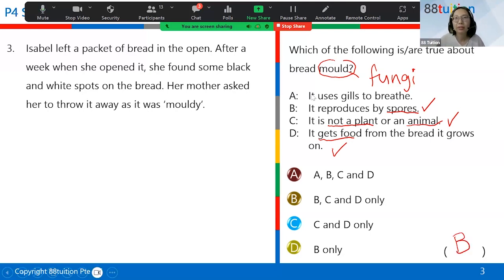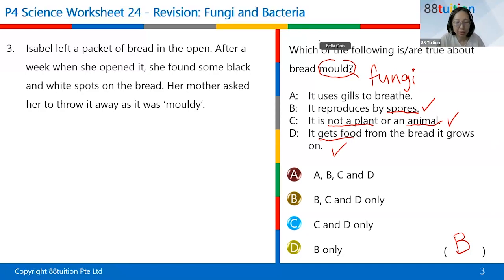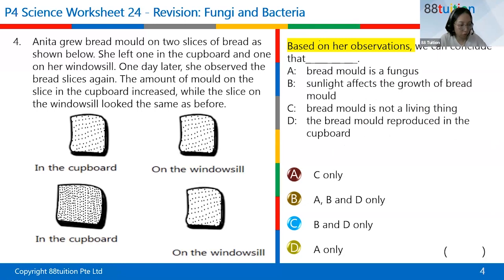All right. So it reproduces by spores, for fungi. Now, it uses gills to breathe. That sounds more like fish. Fish uses the gills to breathe. Any questions so far? Okay, no, then we go on to question 4.